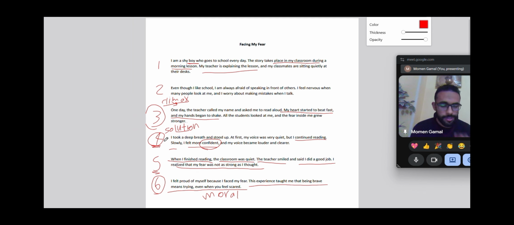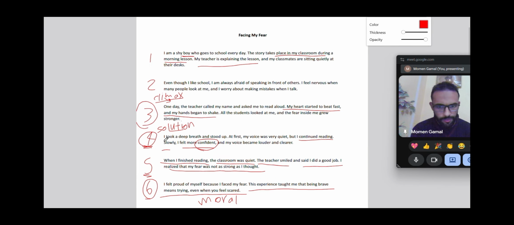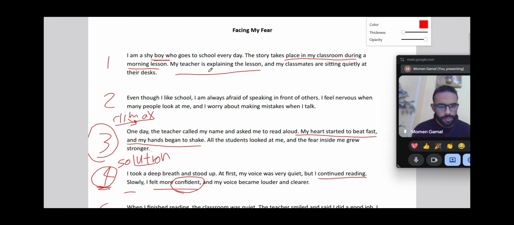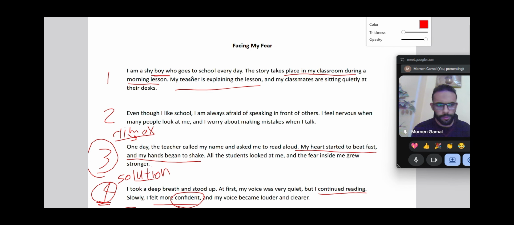From this model we only learn the organization of the narrative. Of course, your writing should be longer than this, at least four sentences in each paragraph, from 3 to 4. Be aware of grammar mistakes, spelling mistakes, and punctuation.